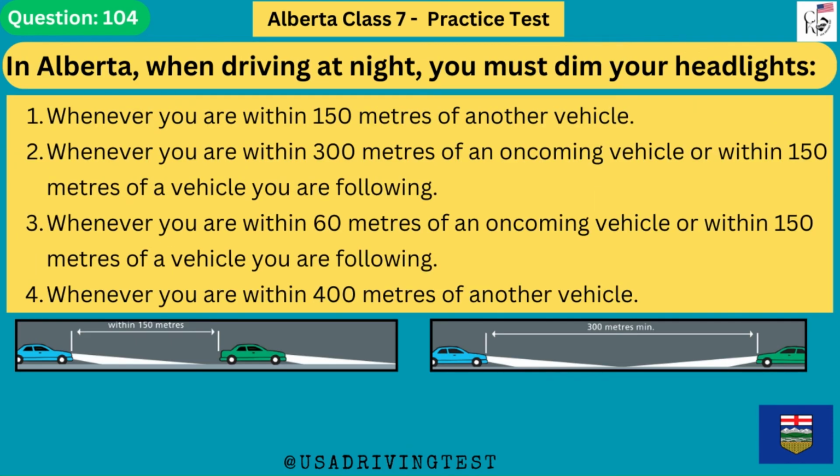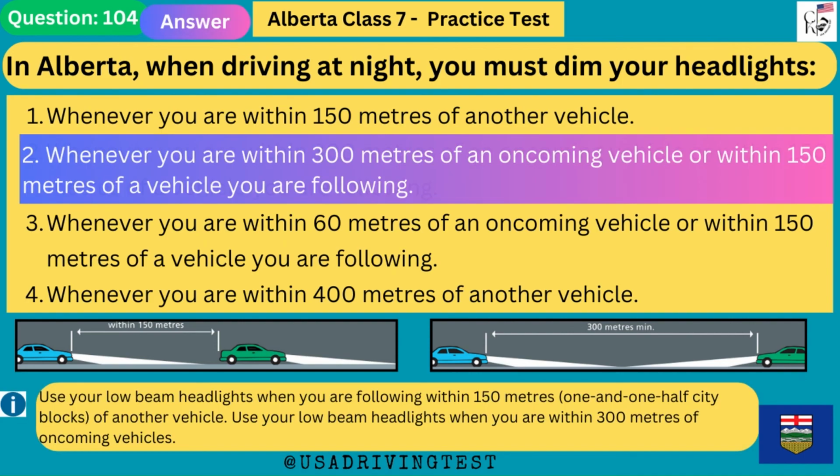In Alberta, when driving at night, you must dim your headlights. 1. Whenever you are within 150 meters of another vehicle. 2. Whenever you are within 300 meters of an oncoming vehicle or within 150 meters of a vehicle you are following. 3. Whenever you are within 60 meters of an oncoming vehicle or within 150 meters of a vehicle you are following. 4. Whenever you are within 400 meters of another vehicle. The answer is 2.